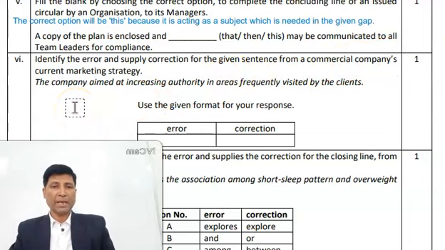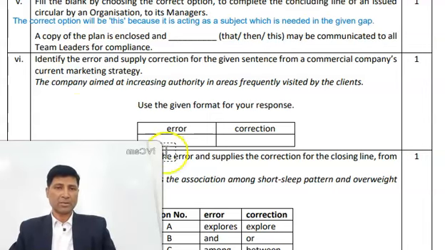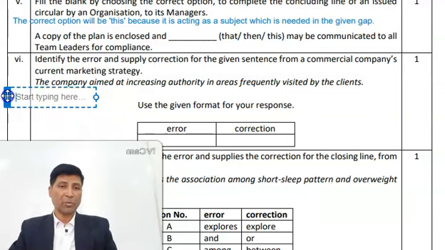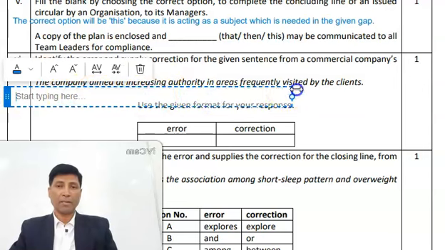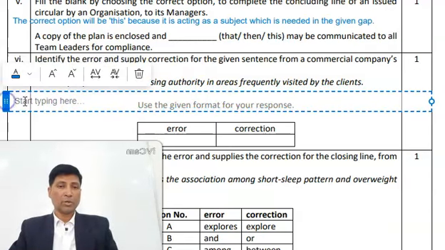The company aimed at increasing in areas frequently visited by the citizens. What should be the answer? I am giving you the explanation here so that you can understand whenever you are solving a question.